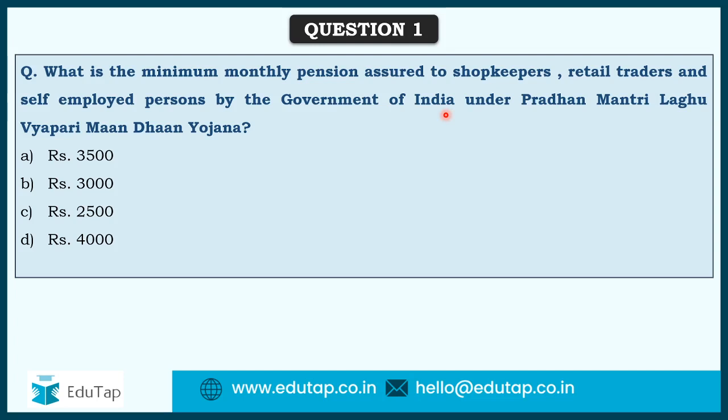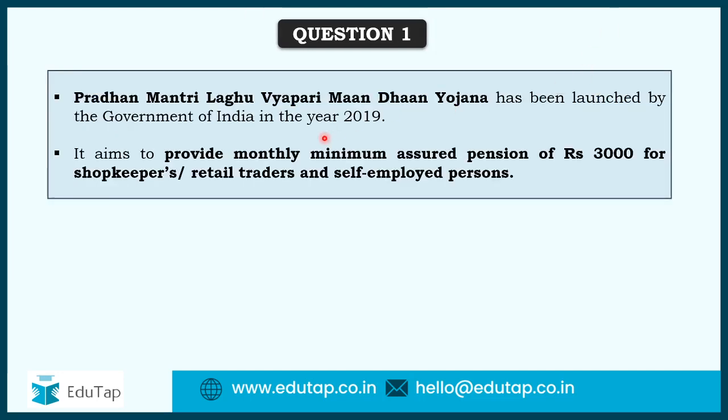So the options are rupees 3,500, rupees 3,000, 2,500, or 4,000. See, for this question, you have to be very specific. Obviously, such questions you cannot fluke if you do not know the exact answer. The answer is rupees 3,000, option B. So a minimum assured pension of rupees 3,000 is going to be provided under Pradhan Mantri Laghu Vyapari Man Dhan Yojana. As I've already told you, it was launched in the year 2019,